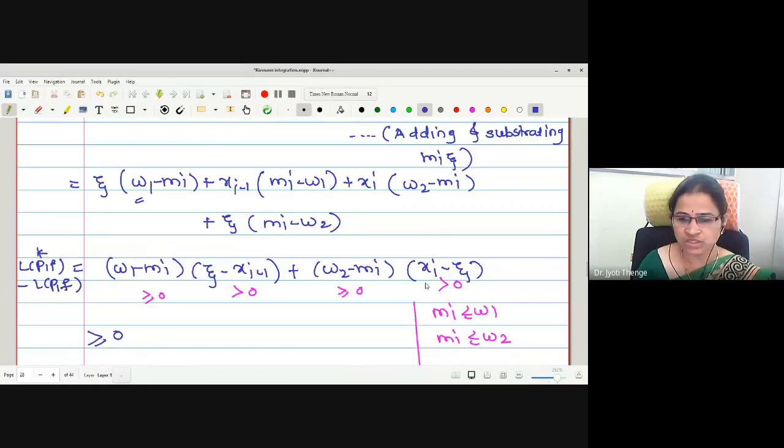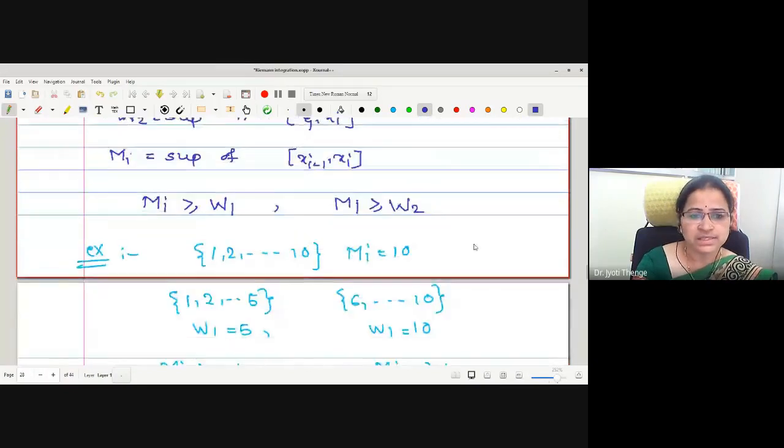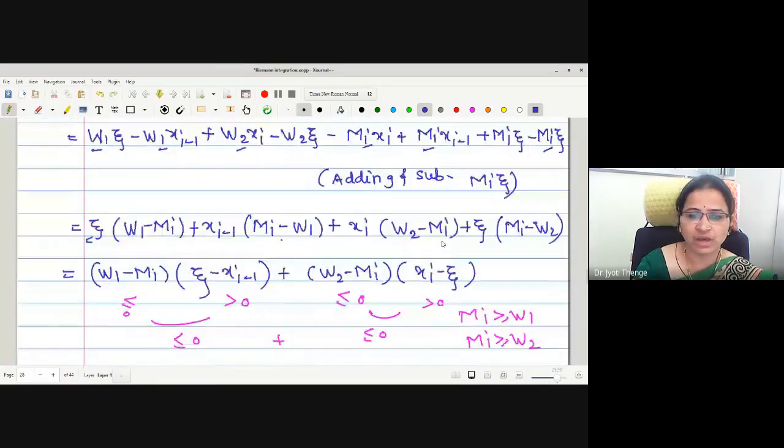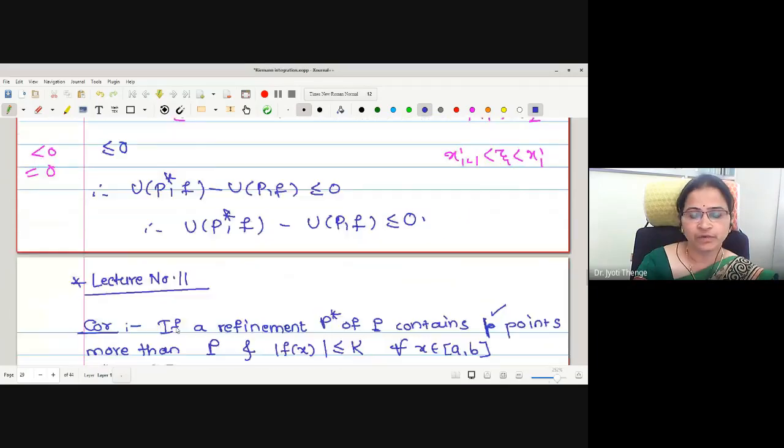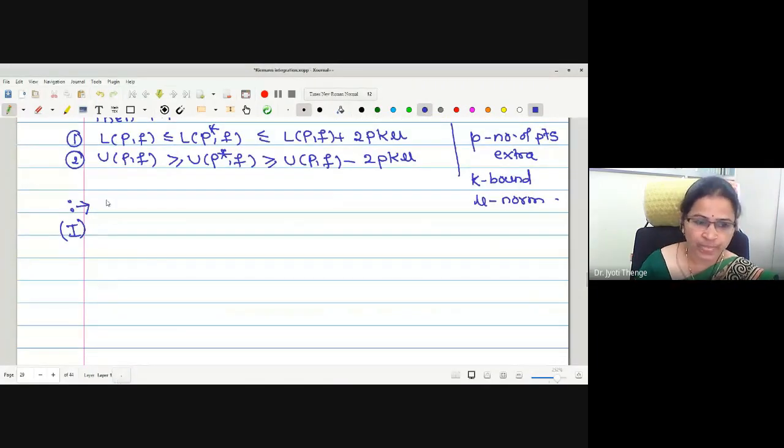Now this equation we are going to use in order to prove our corollary. The statement is: L(P*, f) minus L(P, f) equals (w1 minus Mi)(ζ minus x_{i-1}) plus (w2 minus Mi)(x_i minus ζ). For the sake of convenience, I will call this the star 1 equation. Therefore, we will take this star 1 equation of the main theorem to prove our corollary. Similarly, for proving the second part, we are going to use this statement, which I will call star 2. Later, we are going to use it in the second part. This is U(P*, f) minus U(P, f). Therefore, now I will write from the previous theorem.